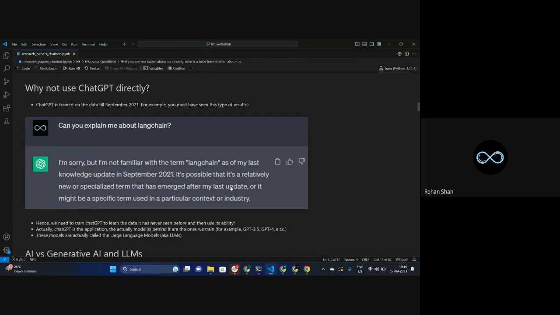Now if you have some research papers that were posted after 2021, obviously there are hundreds of papers that have been posted. So how will you use those papers, make a chatbot, and interact with them? That's the reason why we cannot use ChatGPT directly, but we'll still be using a model on which ChatGPT has been trained. We'll use that model to create a chatbot for our own custom data set, and that custom data set is nothing but a research paper in our particular use case.